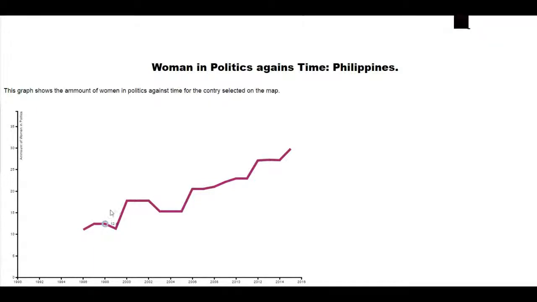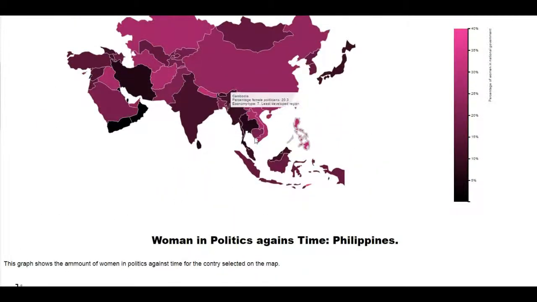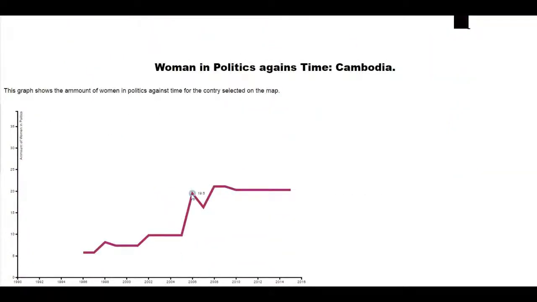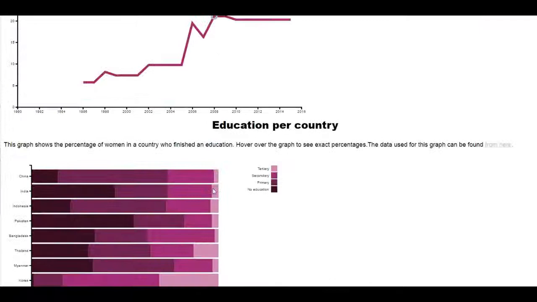Let's now look at a country with an average percentage of female politicians, Cambodia. There's an interesting peak just before its highest value. But how can we know Cambodia is really so average in terms of equality of women? We now look at the last graph.